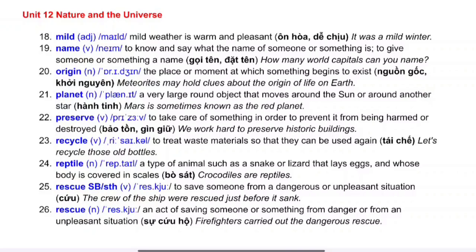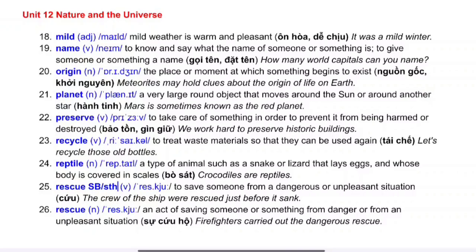24. Reptile. A reptile is a type of animal, such as a snake or lizard, that lays eggs and whose body is covered in scales. Example, crocodiles are reptiles. 25. Rescue, somebody or something. It is to save someone from a dangerous or unpleasant situation. Example, the crew of the ship were rescued just before it sank.